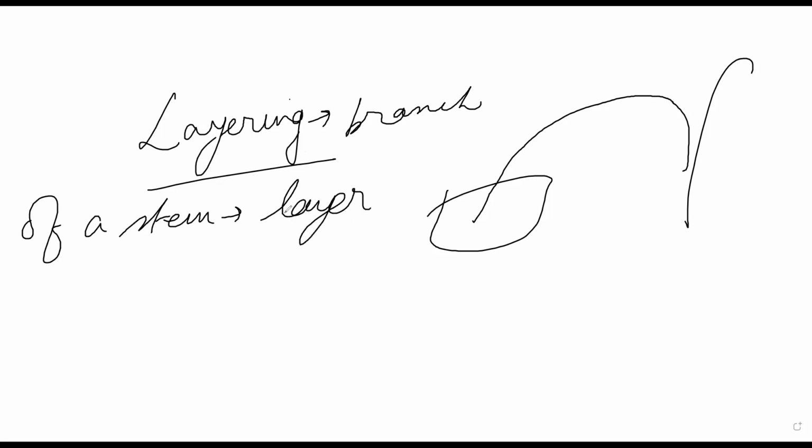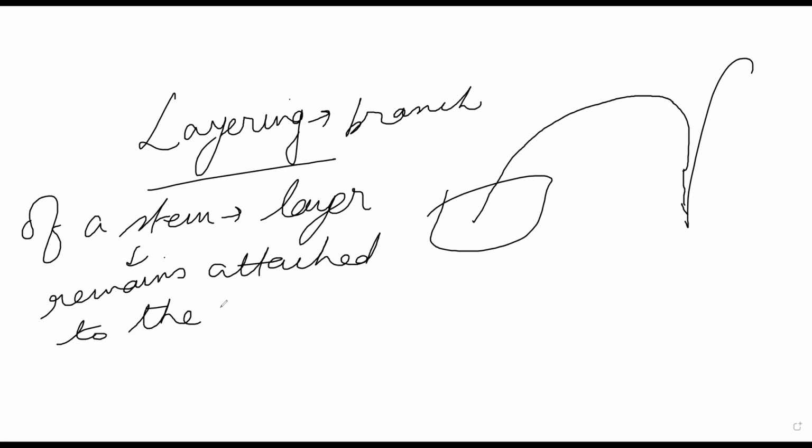So it remains attached to the parent. Okay, see, I have not broken the connection. It remains attached to the parent till it has produced adventitious roots. That is the main thing.